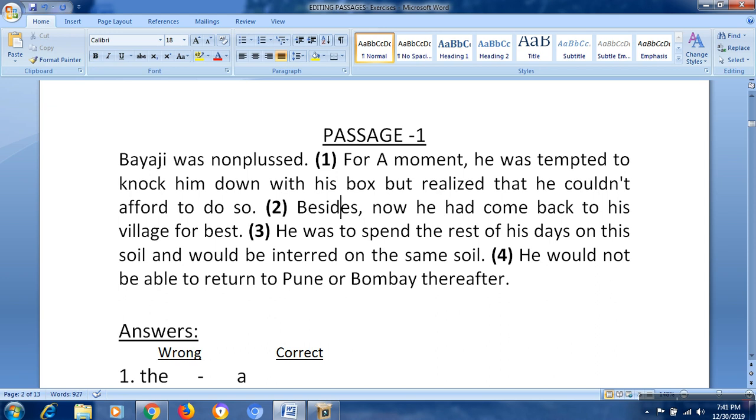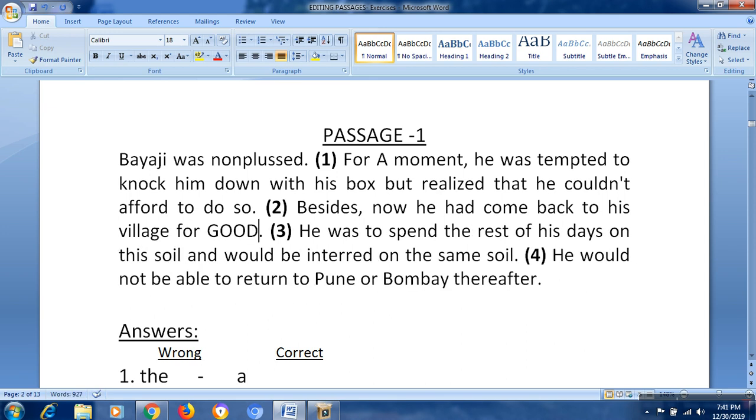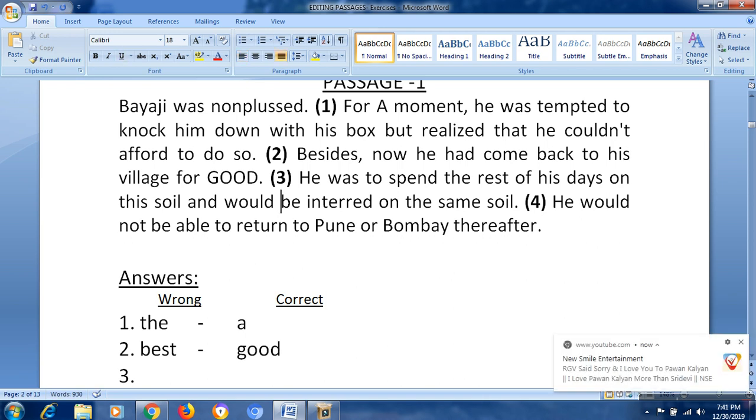Besides, not only that action, besides there is another one. Now he had come back to his village for best. So here for best, something is wrong. For, let's say, good. For a good class he was here. So I am writing for the sake, in capitals, for the sake of understanding easily. Good. The second one is not best. The answer is good. Fine. That's fine.